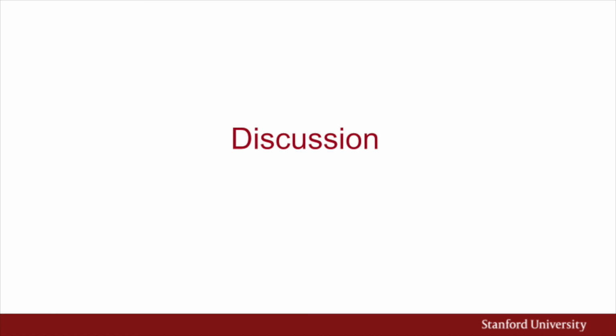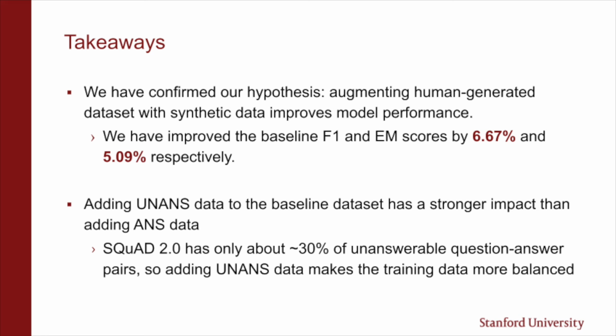So, what do we make of these results? Firstly, we have confirmed our hypothesis. Augmenting a human-generated dataset with synthetic data does improve model performance. Specifically, we were able to improve baseline F1 and EM scores by 7% and 5% respectively for the Squad question answering task.